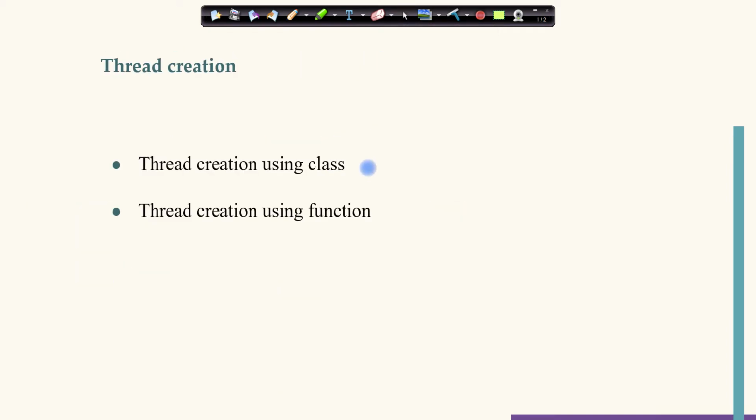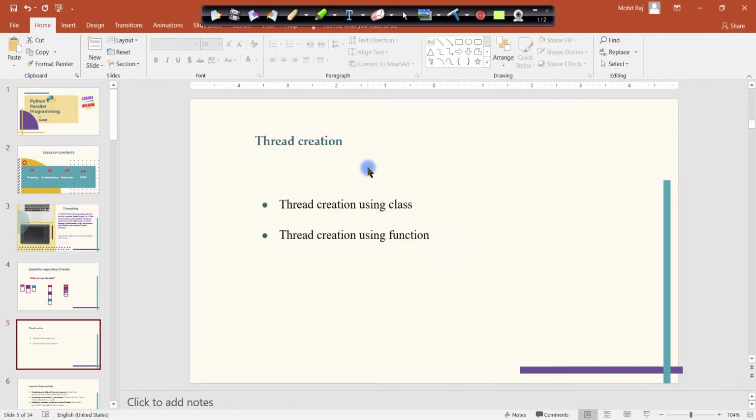Let's see how to create a thread. Thread creation using a class, and thread creation using a function. So we have two ways to create threads. First of all, let's see how to create a thread by using a class.